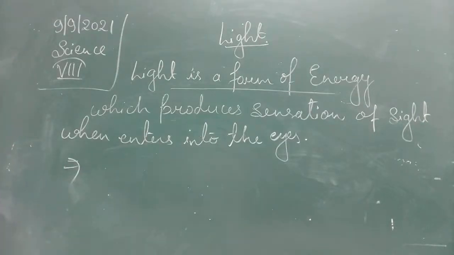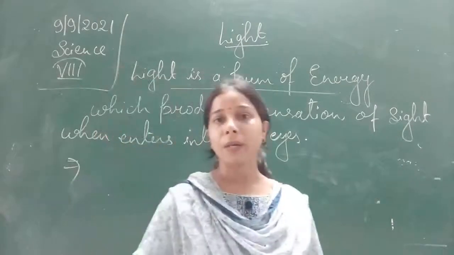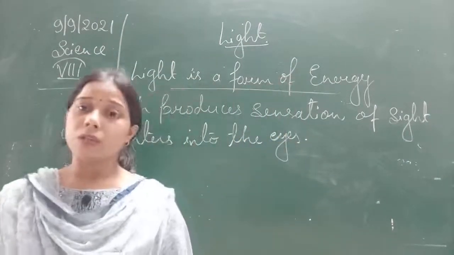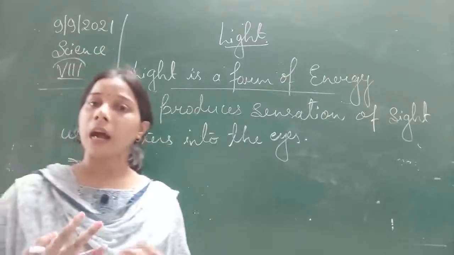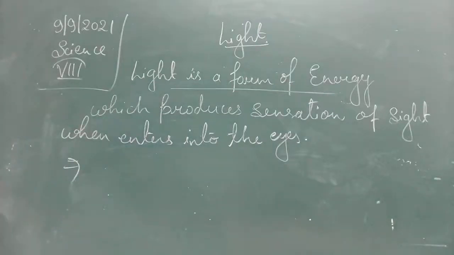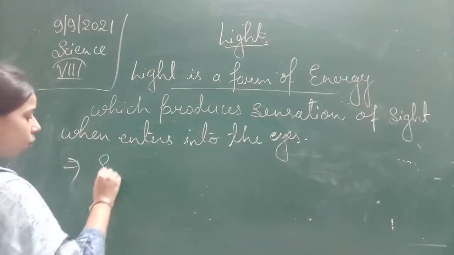Second thing about light, students: there are a lot of different sources by which light is produced. It can be sunlight. There are artificial sources also, like a bulb or a tube light, with the help of which things are visible to us.